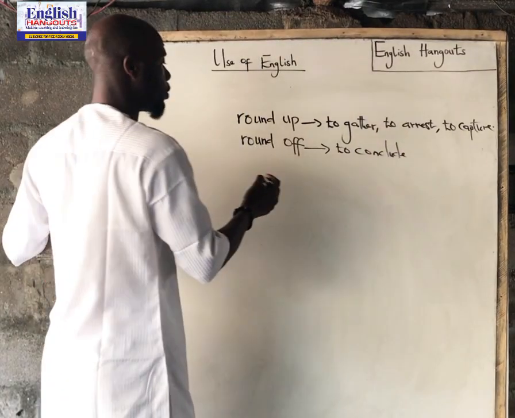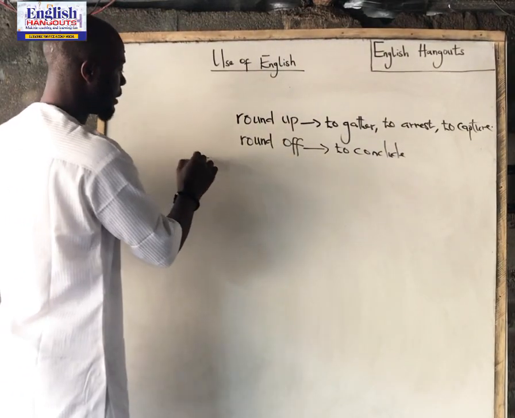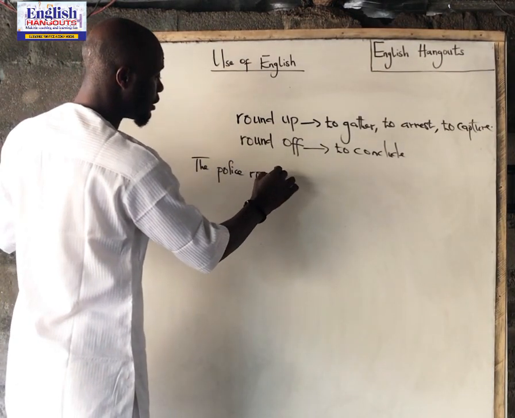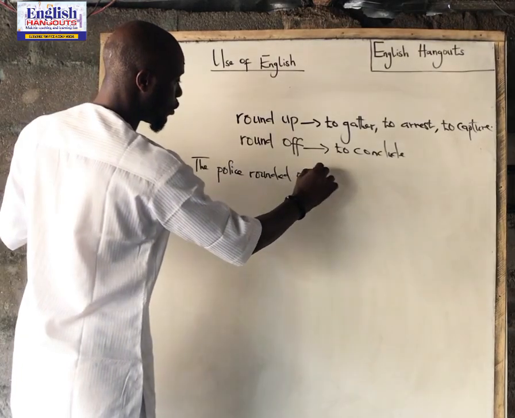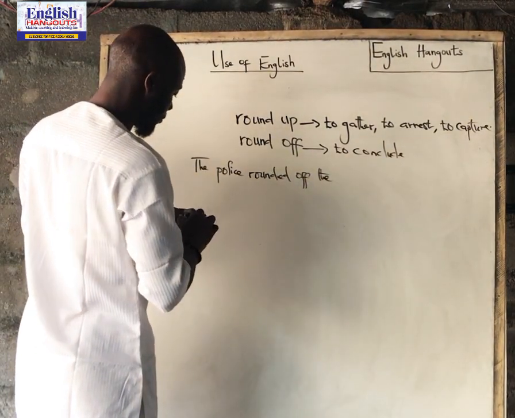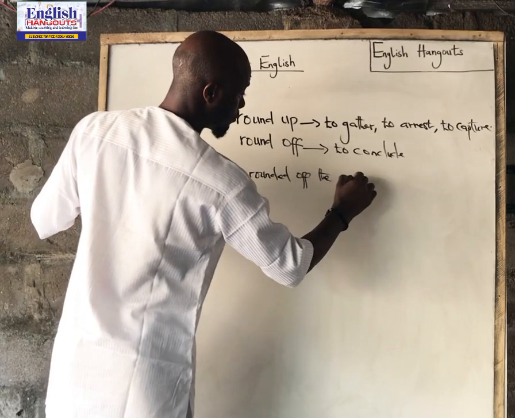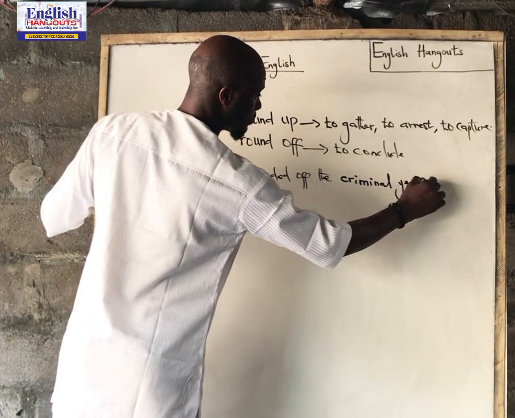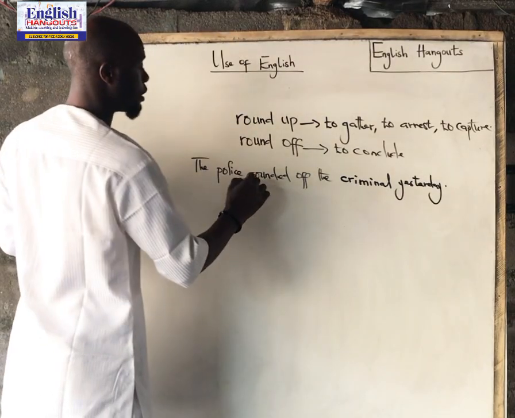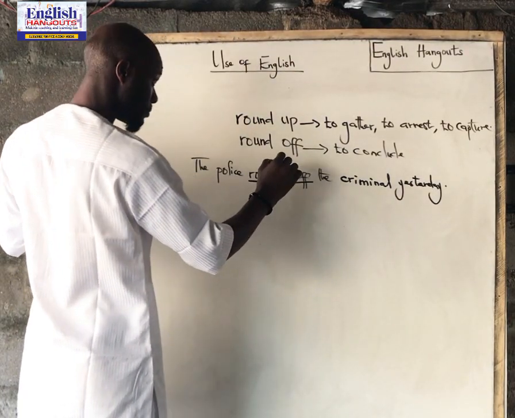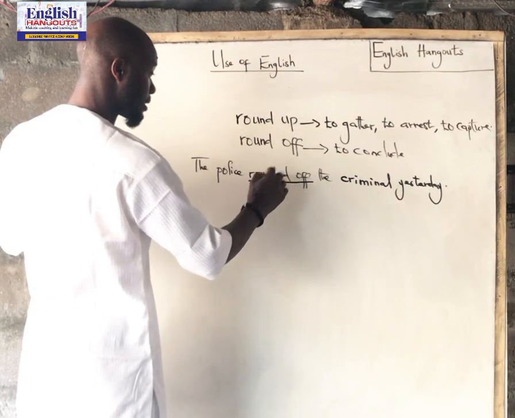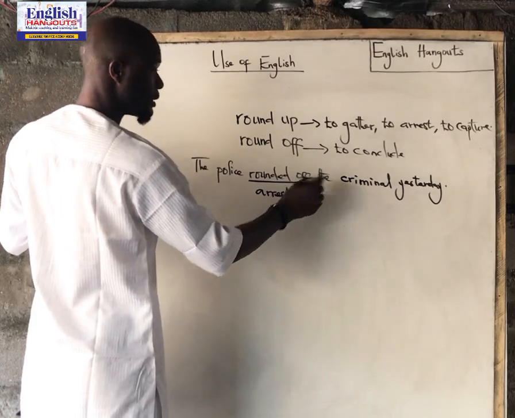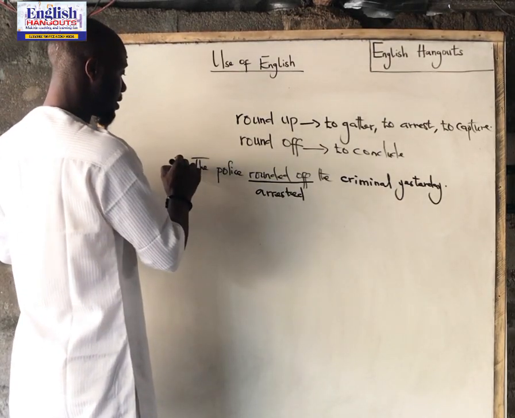So in context, you can have an expression like this: the police rounded off the criminal yesterday. So as a result, round off here indicates that the police arrested the criminal yesterday. That is for the first one.